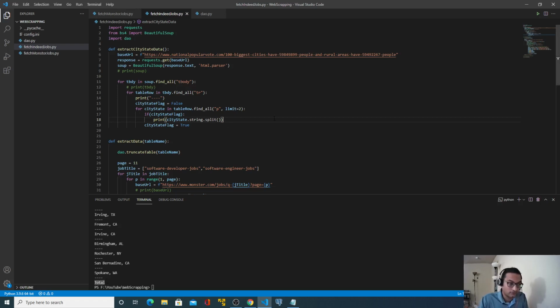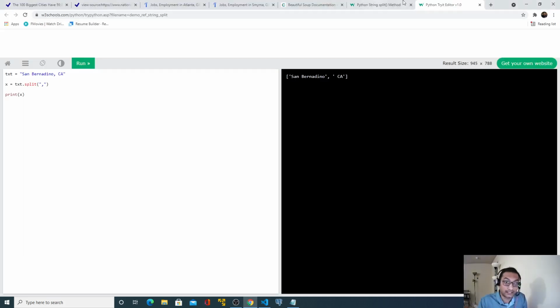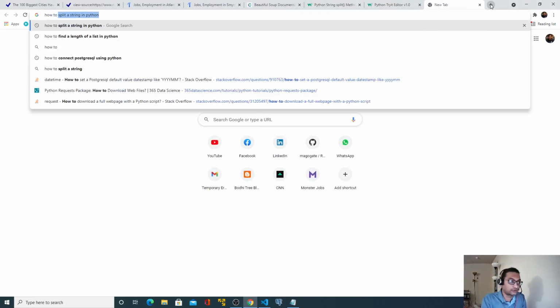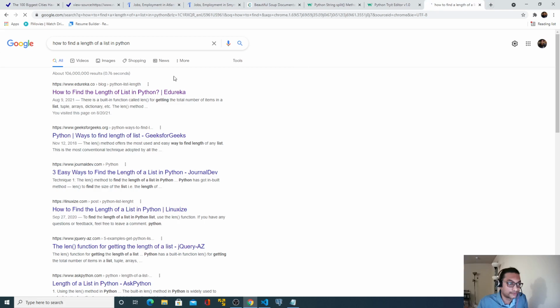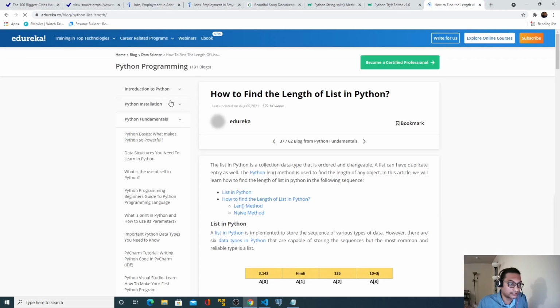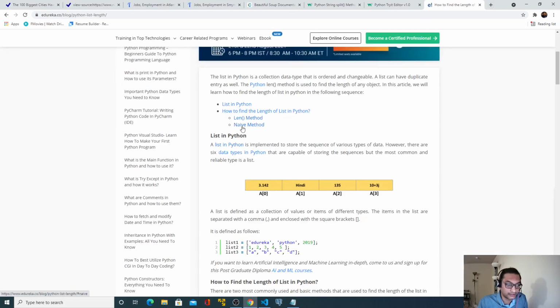So let's see the city state list. Okay, we got that. And let's find out the length. How can we find out the length of a list in Python? There is a method called len, I believe. Okay, this one.